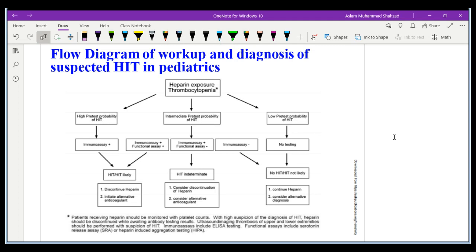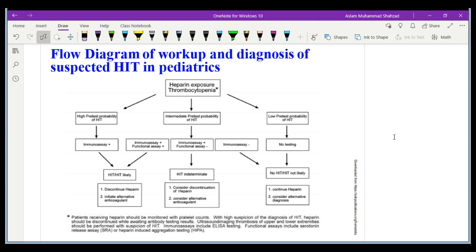So first we need to classify them into high, intermediate or low pre-test probability. That is, whether the patient has a high, intermediate or low probability, which could be due to multiple reasons. Maybe because the patient already has some renal problem, or surgical issues before this thromboembolism or thrombosis.